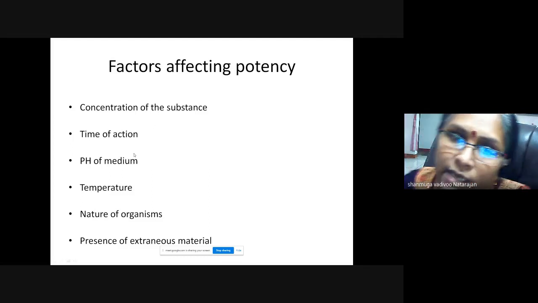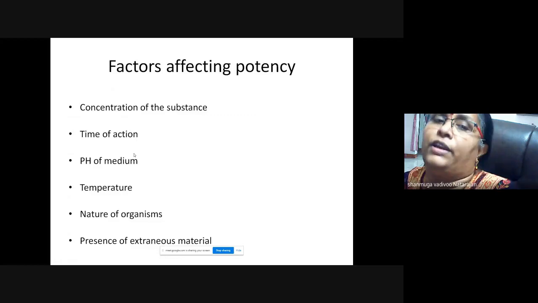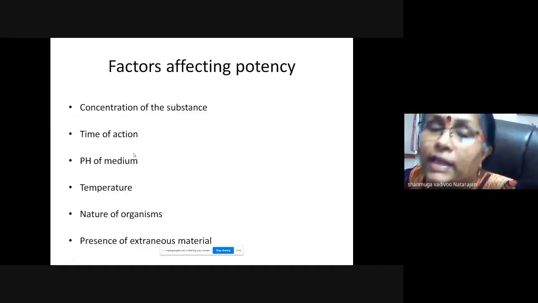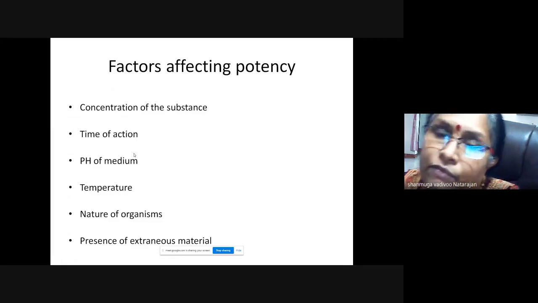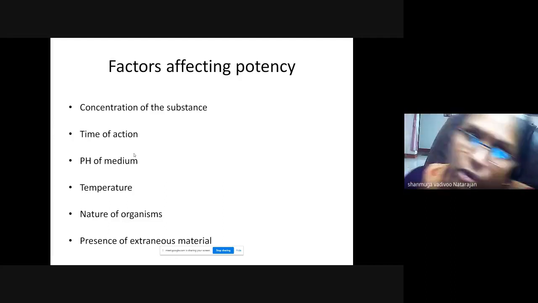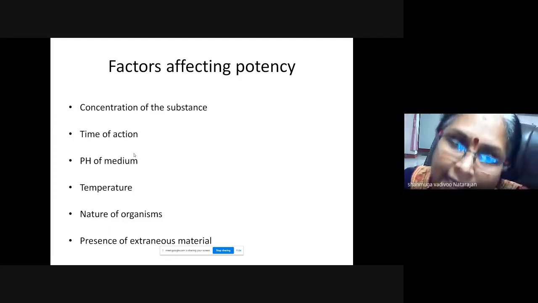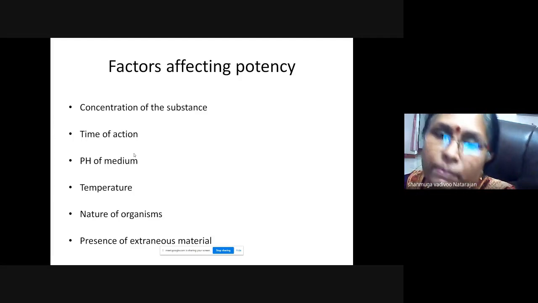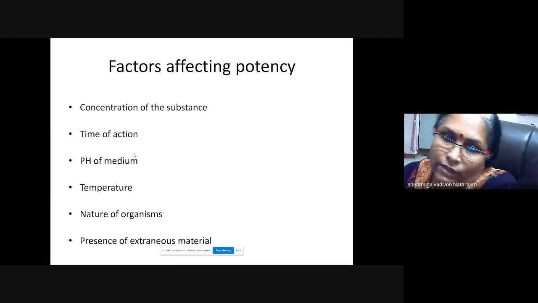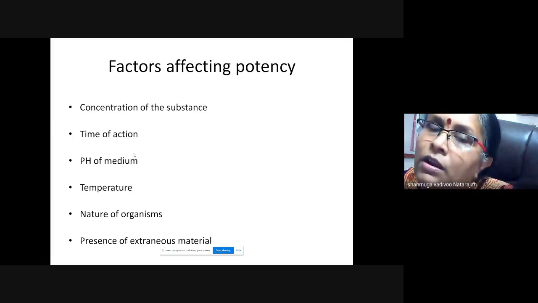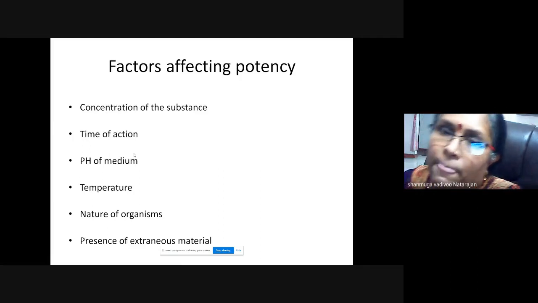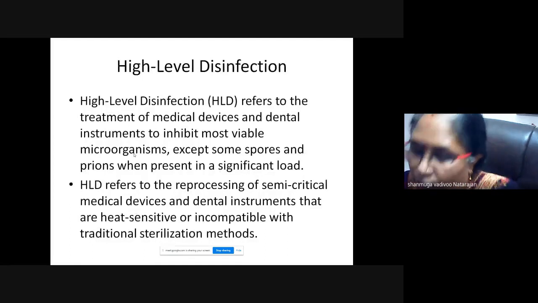Time of action: it will be effective only for 24 hours. And contact time is 30 minutes. The contact time of the disinfectant is also very important; you should not use it for less than that time. Then the pH of the medium, temperature, and the nature of the pathogens on which it is acting all affect the potency. Now we come to these important points, so listen carefully.